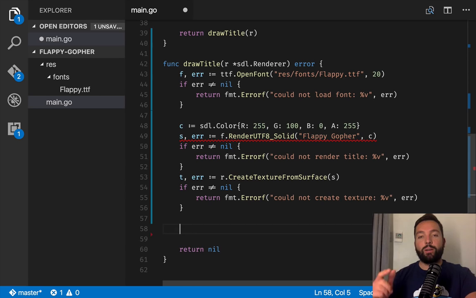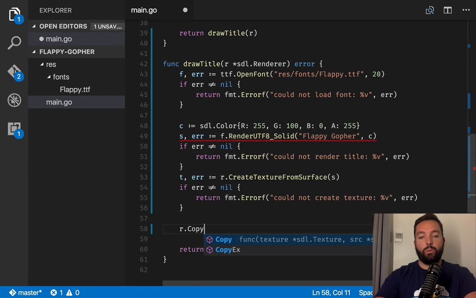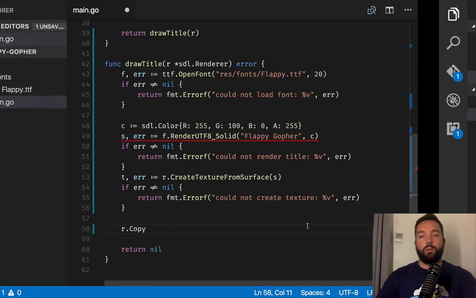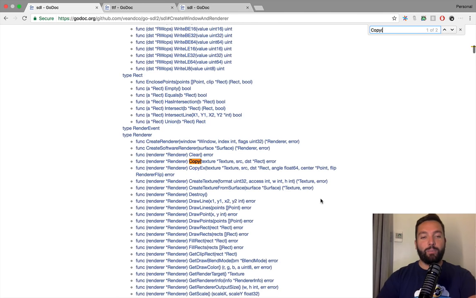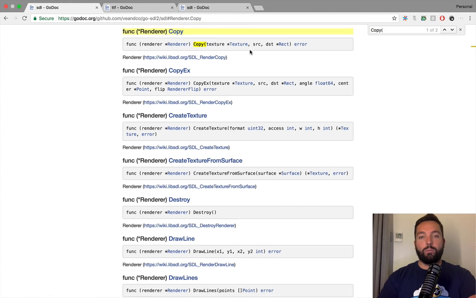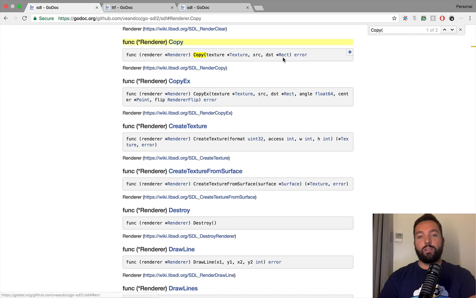Otherwise, we can now copy the texture to our renderer. So we have copy, which receives a texture and then two rectangles. The first one is the source, so what part we're going to get from the image, and we're going to get all of it. The second is where in the destination we want to print it. Do I want to get all the window, or do I want to get something centered? And then I forgot what the last one is. No, that's it. So there's the texture, the source, and the destination.